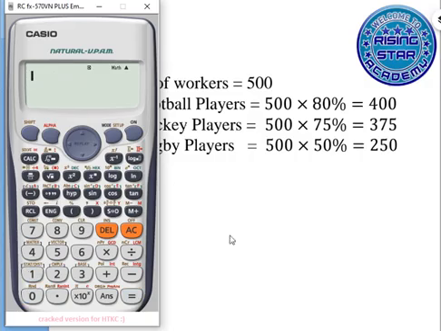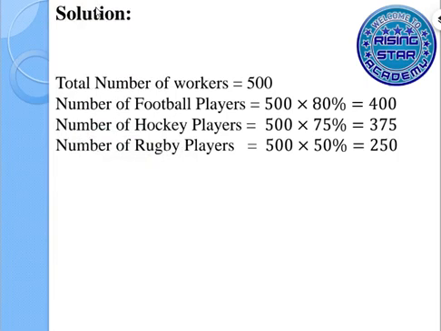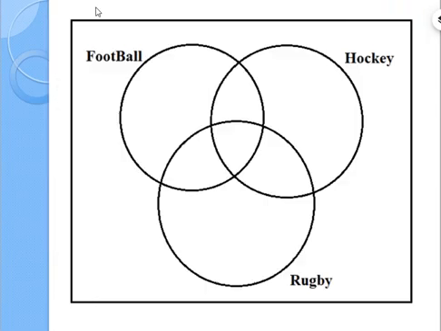So now we will place all these values in a Venn diagram. There are 400 players for football, 375 for hockey, and 250 for rugby.